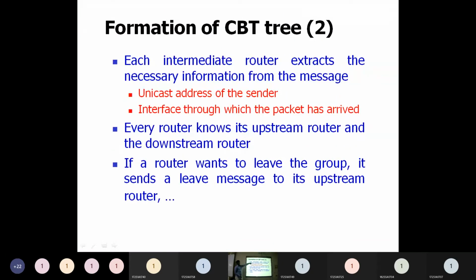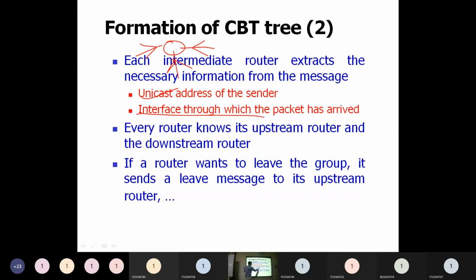So each intermediate router extracts the necessary information from the message. It will have the unicast address of the sender. Okay, because who is sending you will come to know when you look into the data. Interface through which that particular packet has arrived. So a particular router may have several links available. So when I receive a packet, whether I have received on this link or I have received on this link or I have received on this link, I will come to know. And if I look into the particular packet, I will see what is the unicast address of that particular sender. So I'll get these two things.